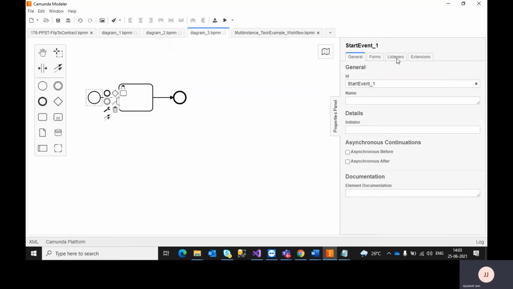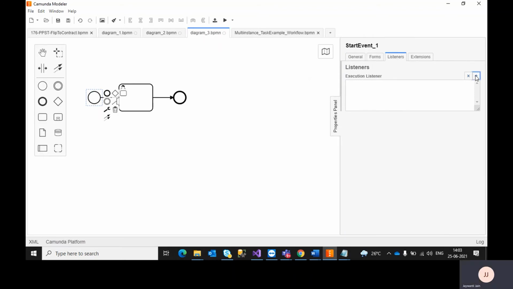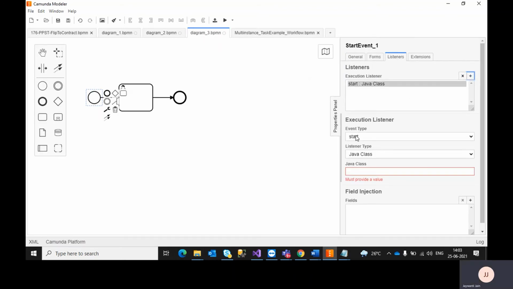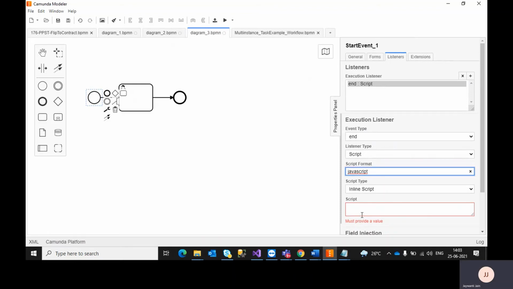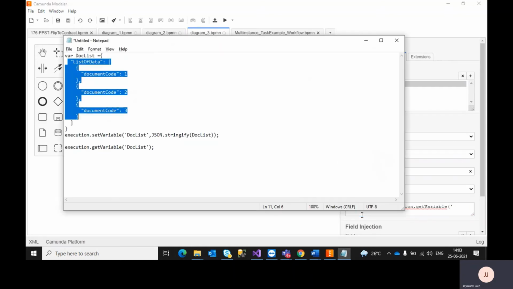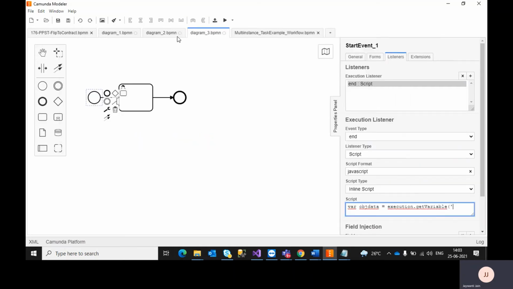So right now I am attaching an end event, and I'll show you how you can fetch the data. Just changing the script to JavaScript. If you want to fetch, simply I am writing var objData equal to execution.getVariable, and I need to give the variable name as subdoclist, the one I have just created here.